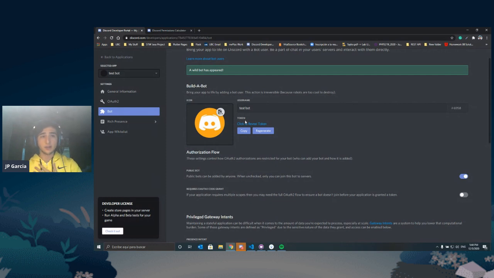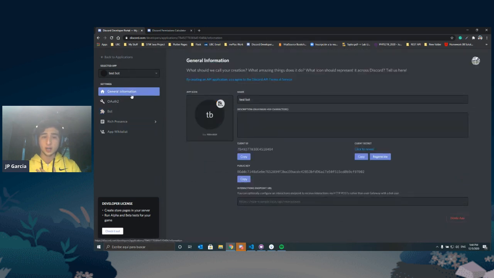We need to go back to the developer portal website, go back to general information on the left side here, and we need to copy the client ID. This client ID, you can just select and copy, or just click on this copy. It's going to say copied.